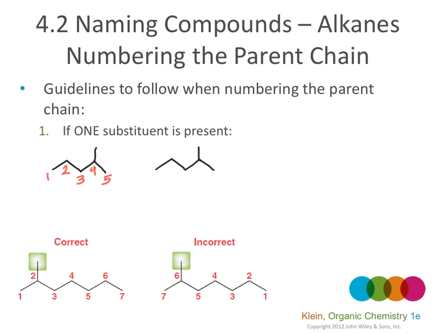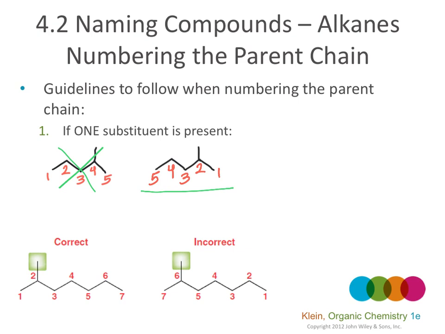I can also number from the right side 1, 2, 3, 4, and 5. So if I number the parent chain from the right side, the substituent will be on carbon number 2. And based on IUPAC rules, we have to give the substituent the lowest possible number, which means this is wrong and this is right.